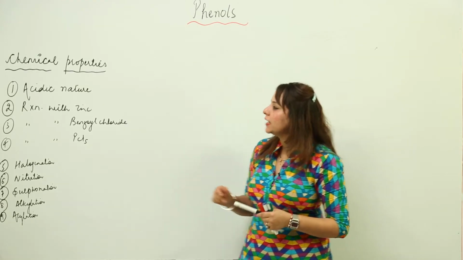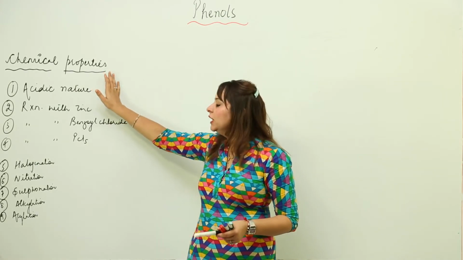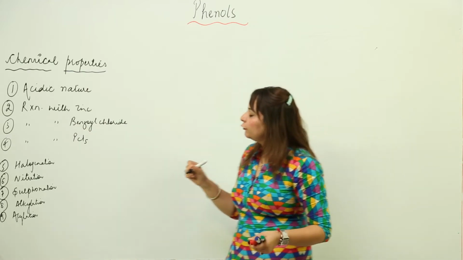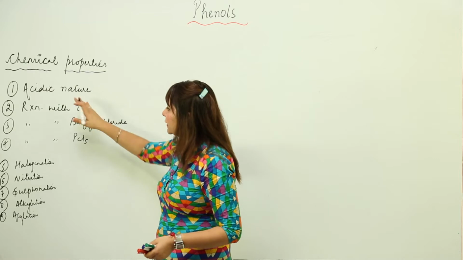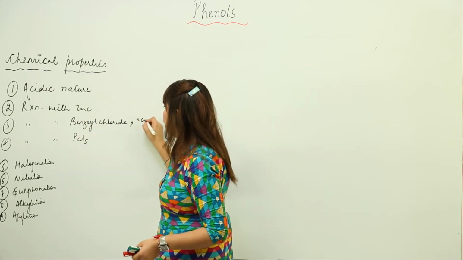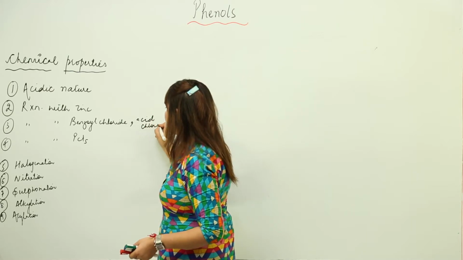Now we are going to start with the chemical properties of the phenol. So these are the few important chemical properties of the phenol. The first properties are acidic nature, reaction with zinc, reaction with benzoyl chloride or acid chloride, or reaction